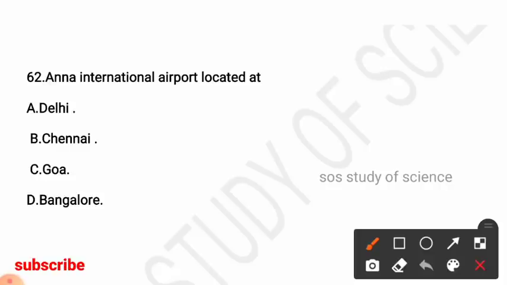Next question, Anna International Airport is located at. Options: Delhi, Chennai, Goa, Bangalore. So here the right answer is, it is located in the place Chennai. Okay, Anna International Airport is located at Chennai.